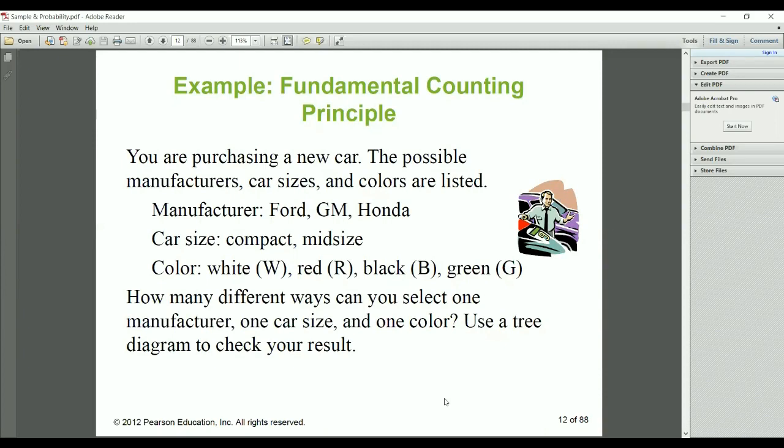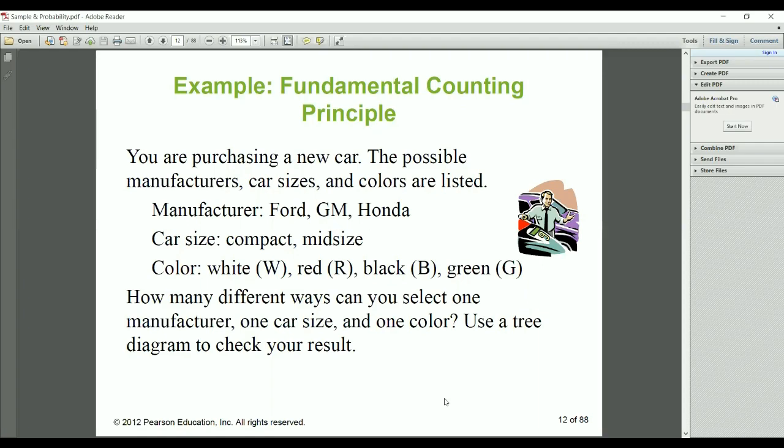Purchasing a new car. This is one example. The manufacturer, car size, and color are listed. The manufacturers are Ford, GM, and Honda. Car size is compact or mid-size. And color is white, red, black, or green.